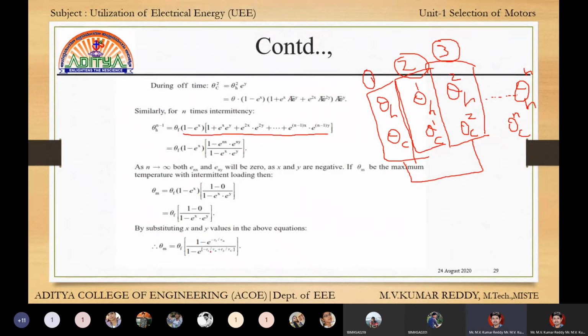Okay, this is the final formula in intermittent loads. This is the first derivation in the chapter, and the next derivations are also heating and cooling. Heating and cooling derivations are there. Those are the general derivations. Okay, this is the intermittent load derivation, and the next derivations are heating and cooling.